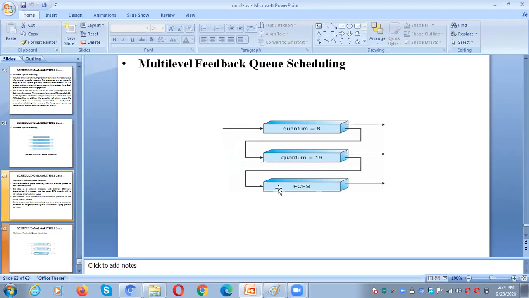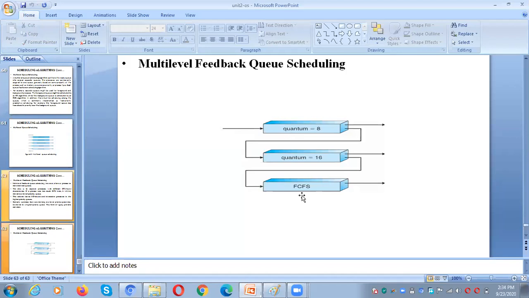Likewise, we need to move the process from high priority to low priority. For example, a low priority process will never get a chance to execute, because all the time a high priority process will come into the picture. So what we have to do in that case, we need to change the priority of a low priority process to high priority. Okay, that's it.